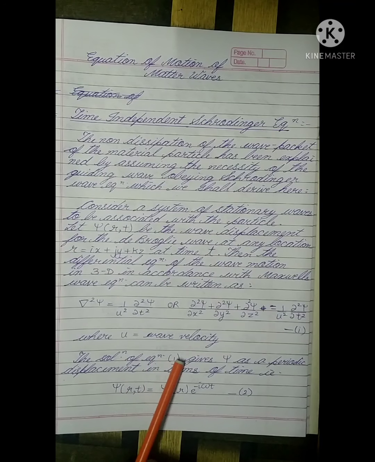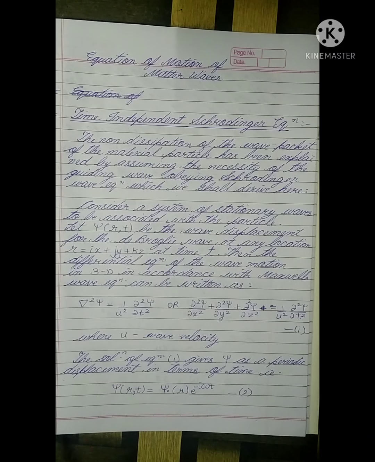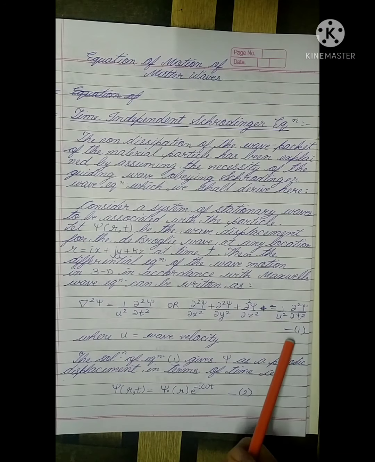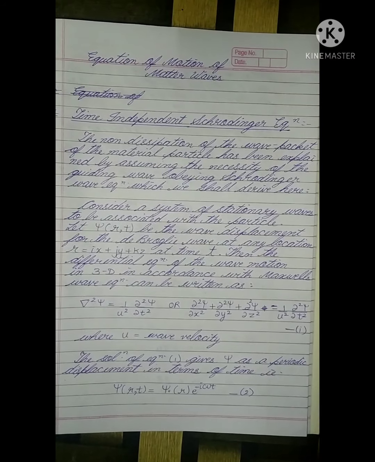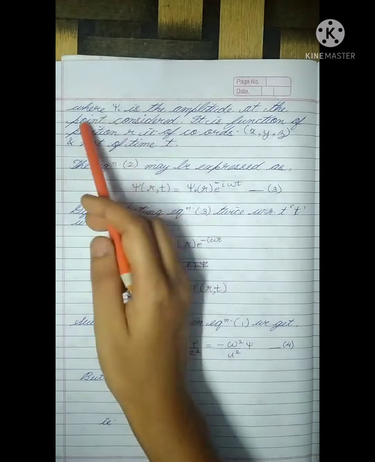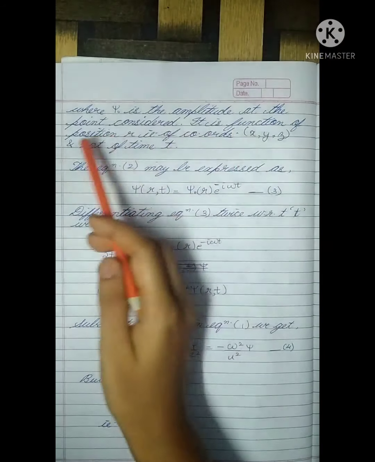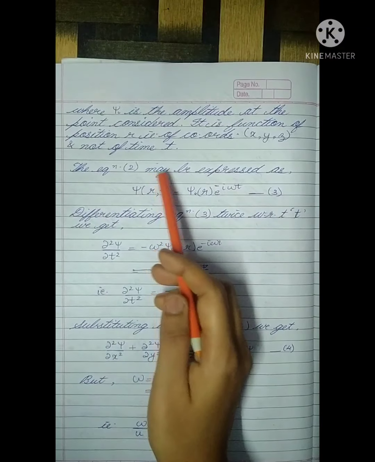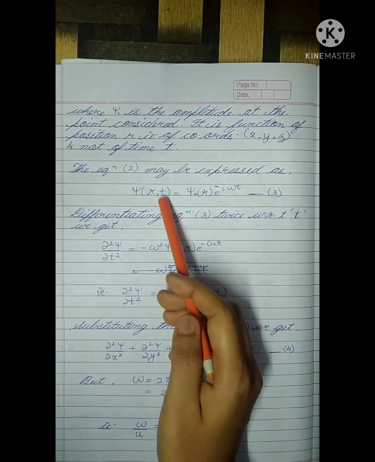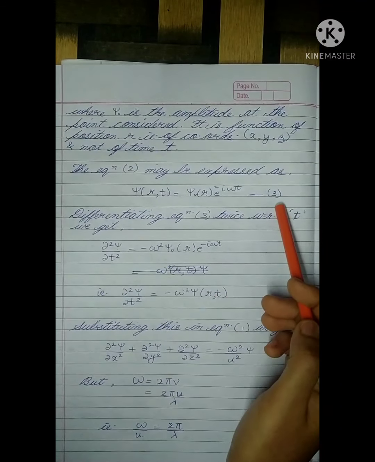The solution of equation 1 gives psi as a periodic displacement in terms of time, that is, psi(r, t) = psi naught(r) e^(-iωt). You name this as equation 2. Here psi naught is the amplitude at the point considered. It is a function of position r, that is of coordinates x, y, z, and not of time t. Equation 2 may be expressed as psi(r, t) = psi naught(r) e^(-iωt). You can name this as equation number 3.